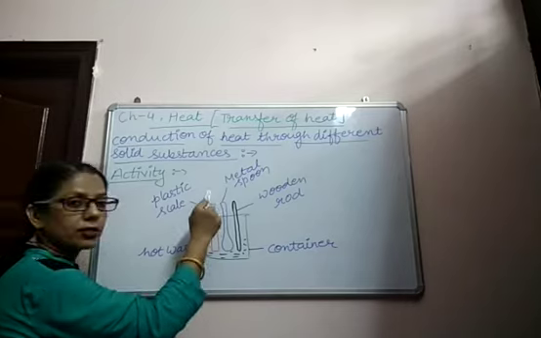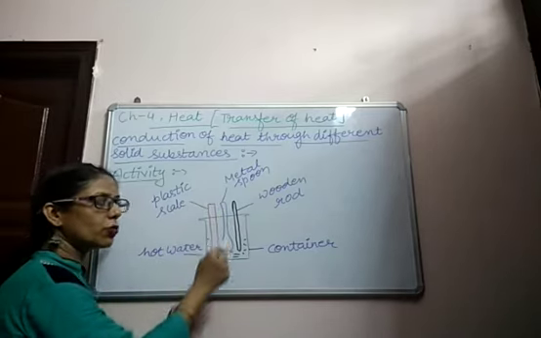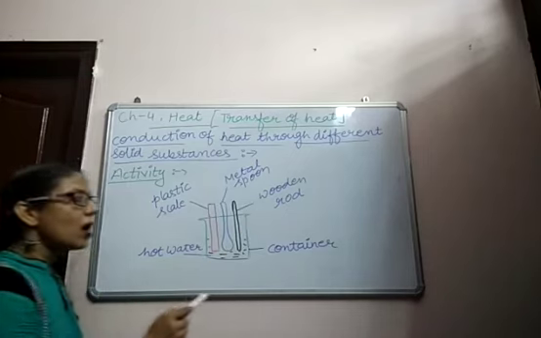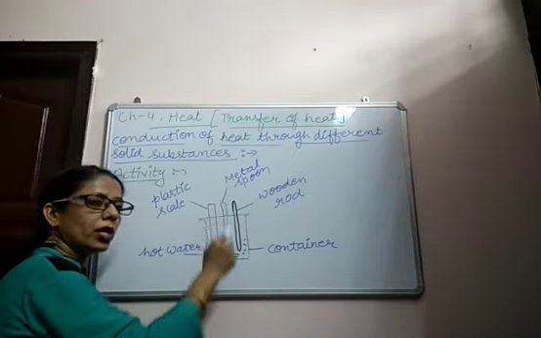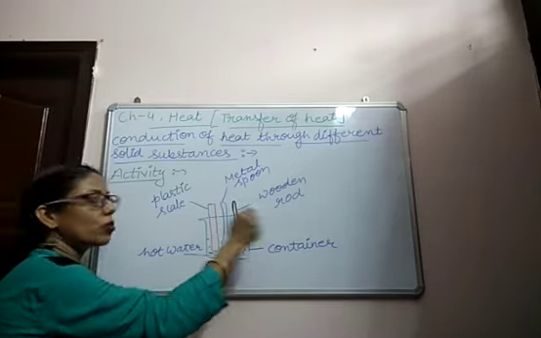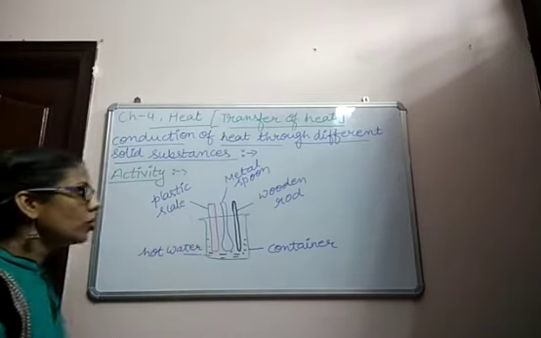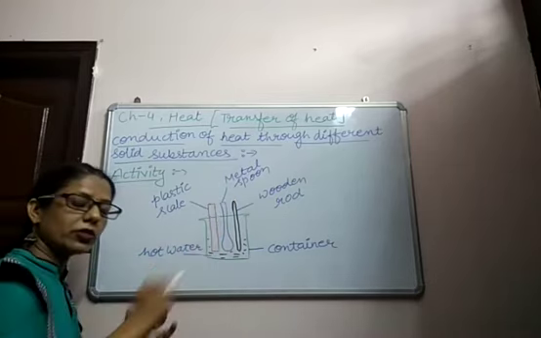Now we place a plastic scale, a metal spoon, and a wooden rod in this container. After some time, we will observe that the metal spoon becomes hot, but the wooden rod and the plastic scale do not become hot. So we can say that only the metal spoon is transferring the heat.